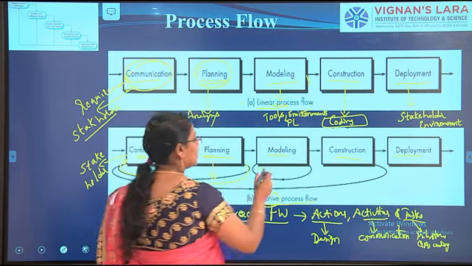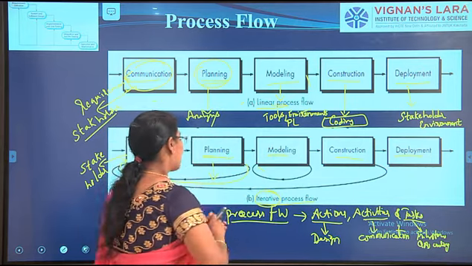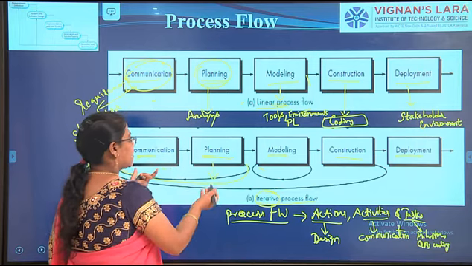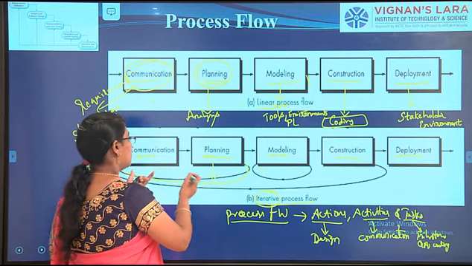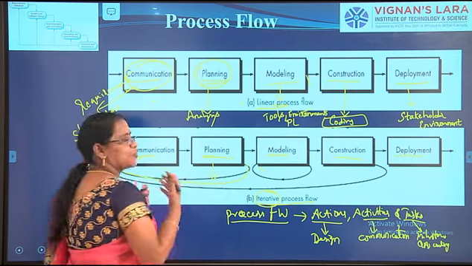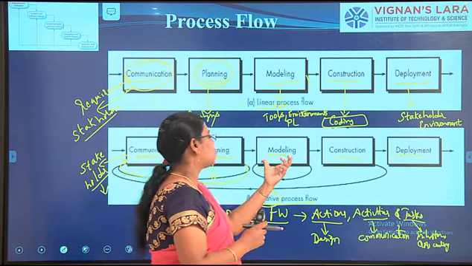And coming to the modeling. So in modeling, according to the planning, whatever defects had occurred in the planning, they will go back to the communication. They will take the stakeholder's views and requirements, and then they will go for the modeling.